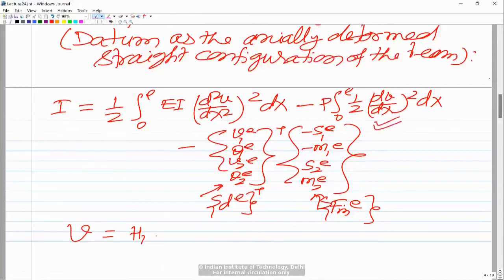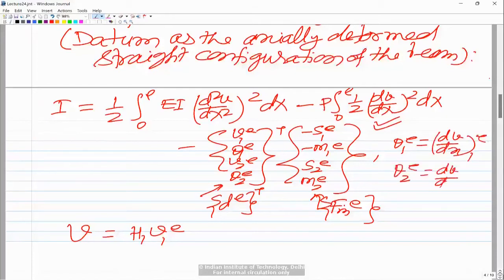So we had this H1 B1E, and you keep in mind that, let me define, theta 1E is nothing but basically dV by dx at node 1, and theta 2E is nothing but dV by dx at node 2 for the element.